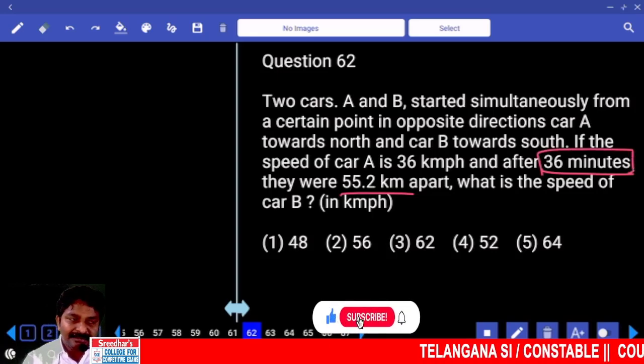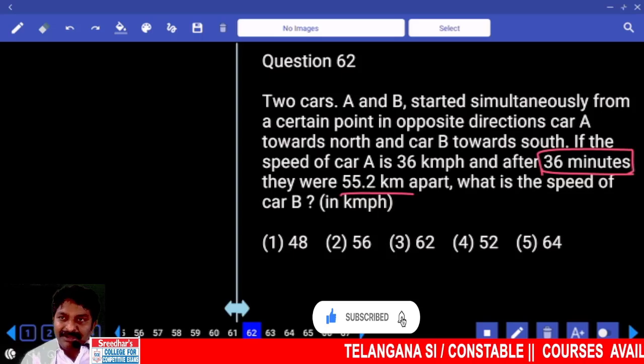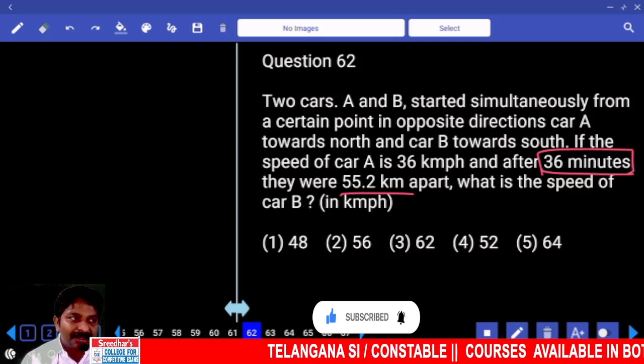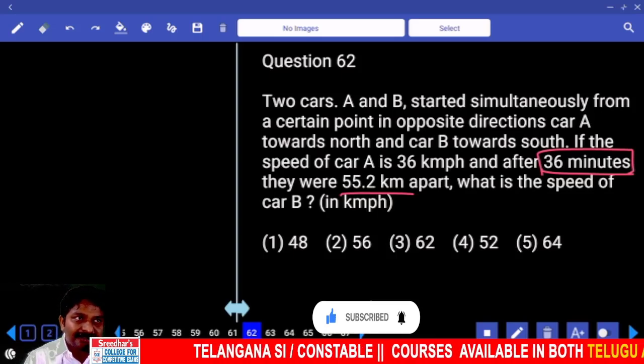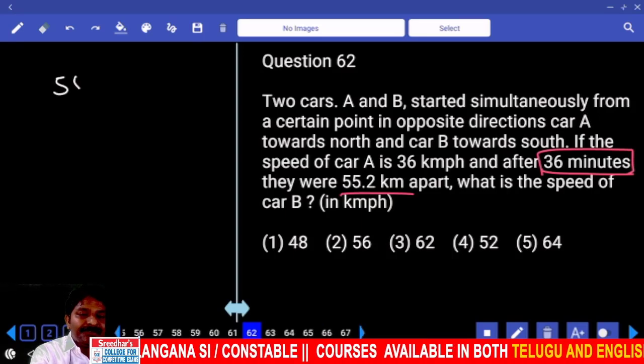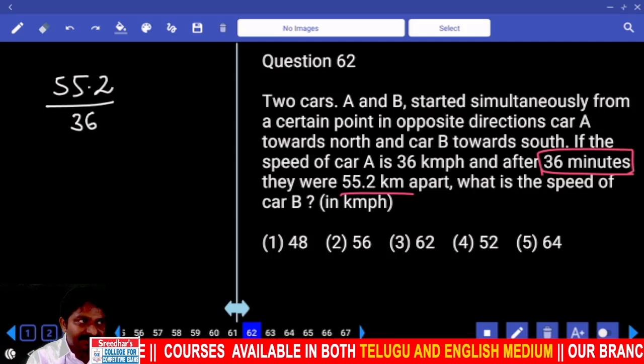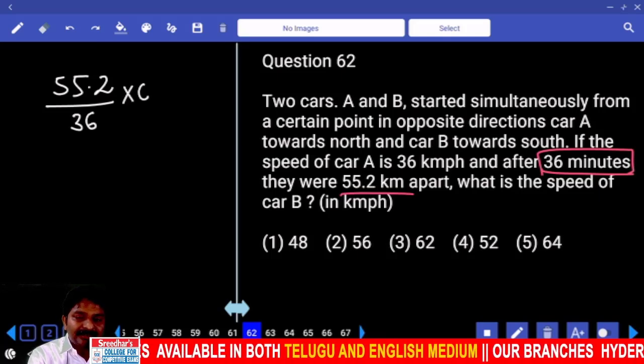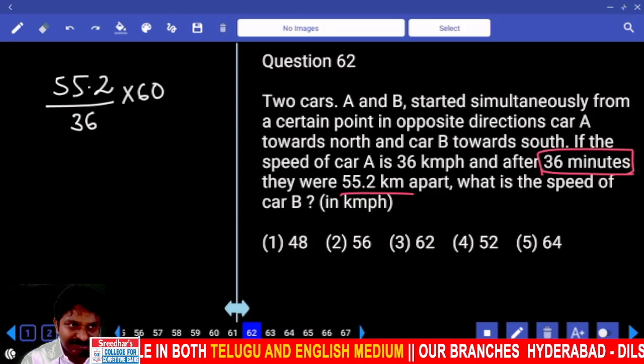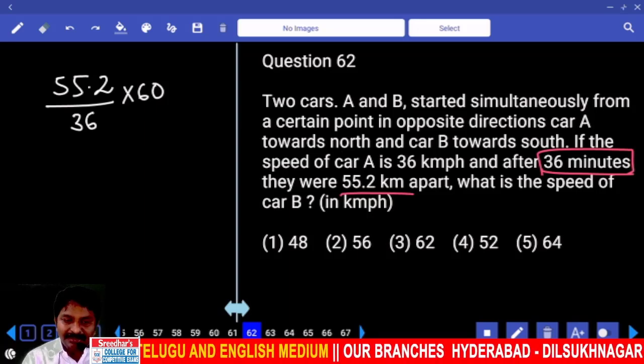How many minutes do we need? Per hour, meaning 60 minutes, correct? If you use the formula, 55.2 kilometers covered in 36 minutes. Now we want it for 60 minutes, that is into 60. Got it? This is one way.